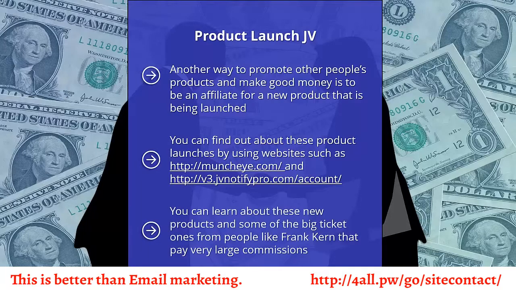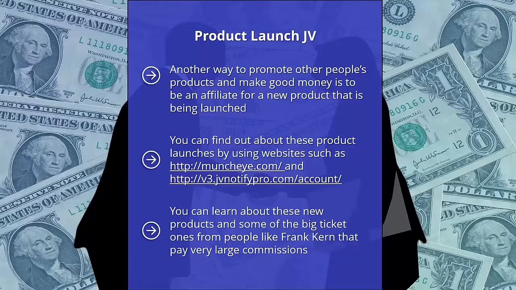You can learn about these new products and some of the big ticket ones from people like Frank Kern that pay very large commissions. What the smart people do for the big ticket launches is create a unique bonus pack that is related to the product and can only be claimed if your subscriber buys through your link.